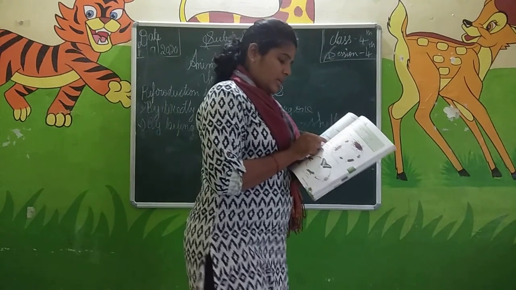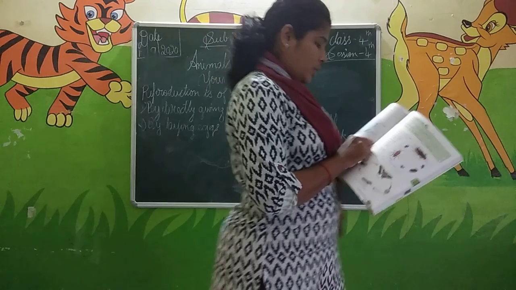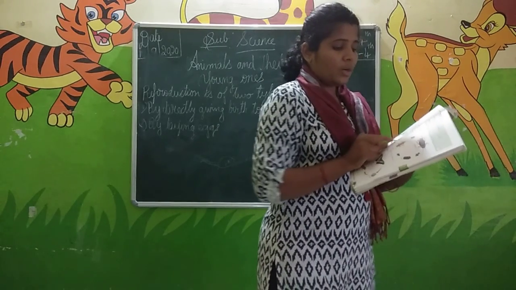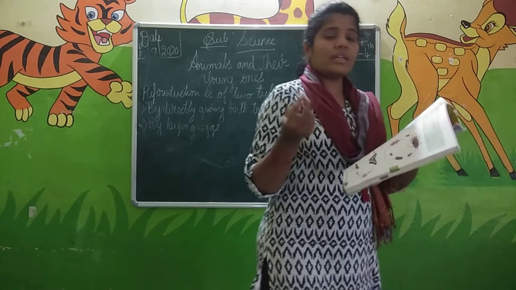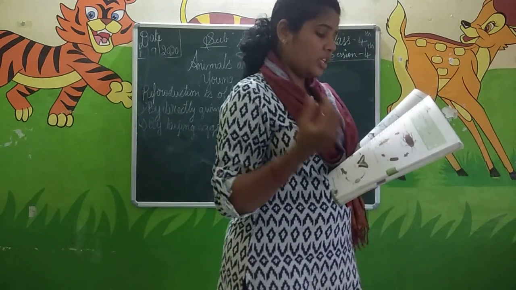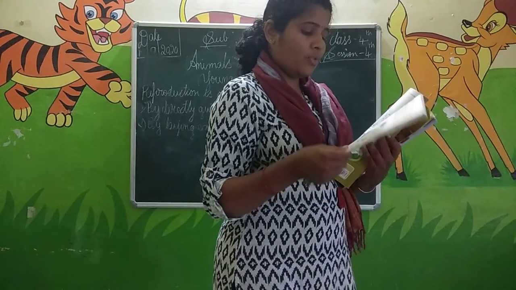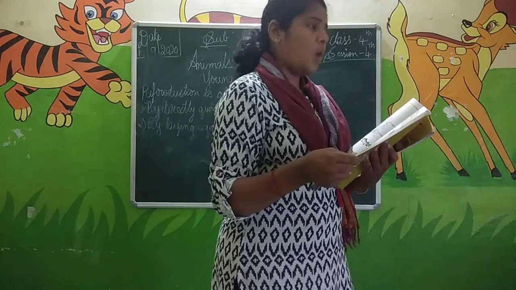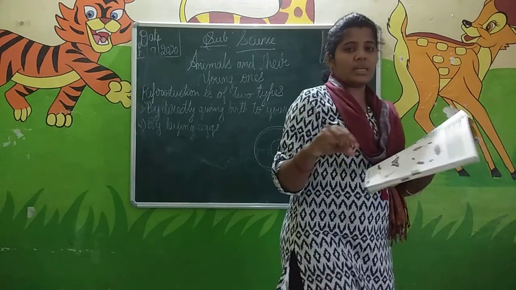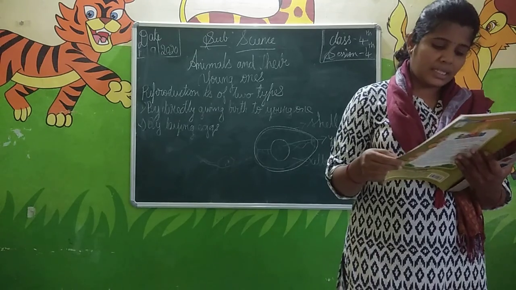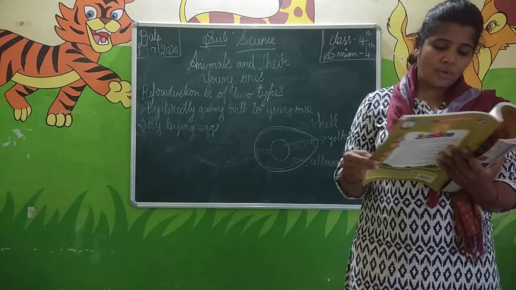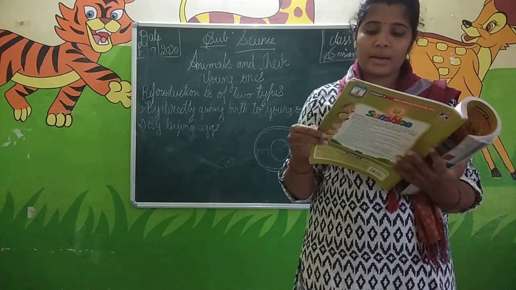It sheds its skin several times and changes into an adult. Shedding of old skin is called what? Molting. Some other insects like butterflies and housefly have 4 stages in their life cycle.